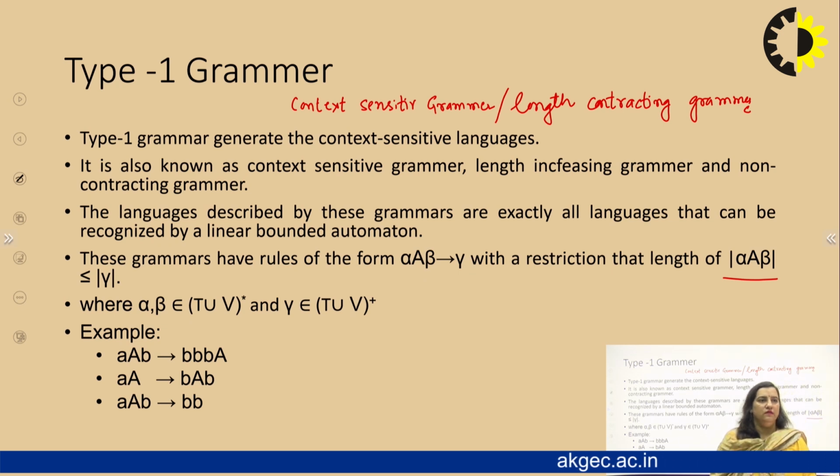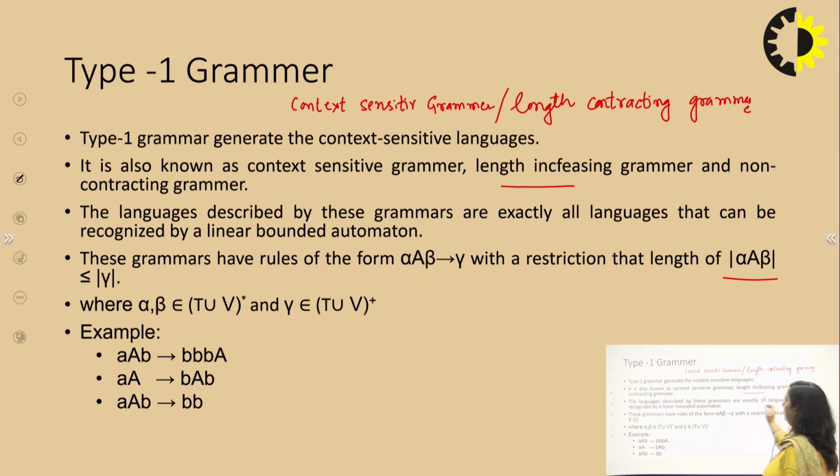Type 1 grammar generates the context sensitive language, and the context sensitive language is accepted by a machine known as linear bounded automata. It is also known as length increasing grammar and non-contracting grammar, as I previously told. The languages described by these grammars are exactly all the languages that can be recognized by linear bounded automata. This machine is less powerful as compared to the Turing machine, and the context sensitive language is somewhat less complex as compared to the recursively enumerable language.